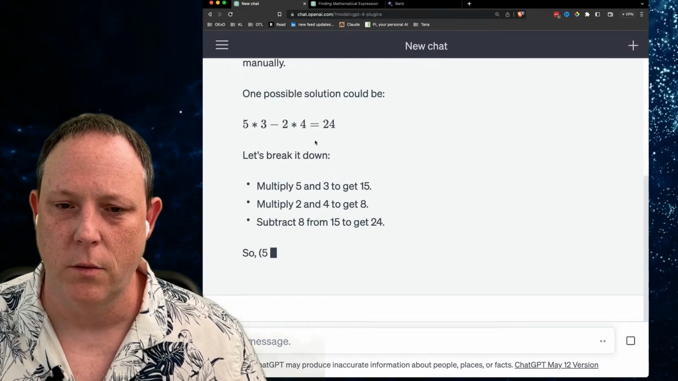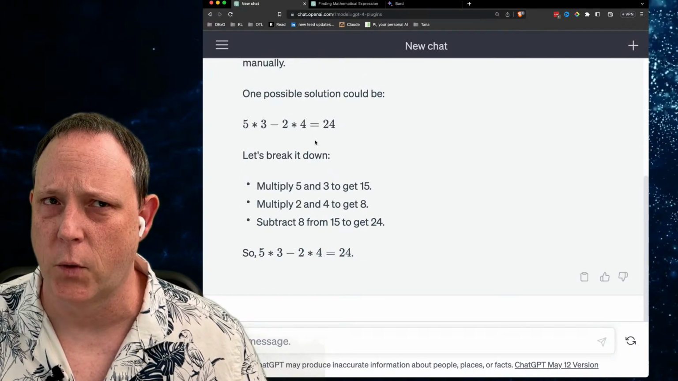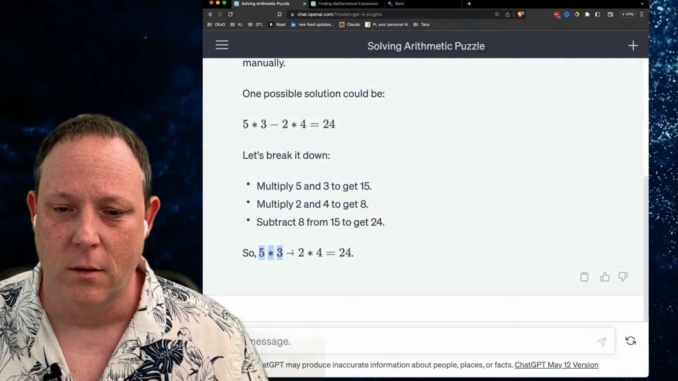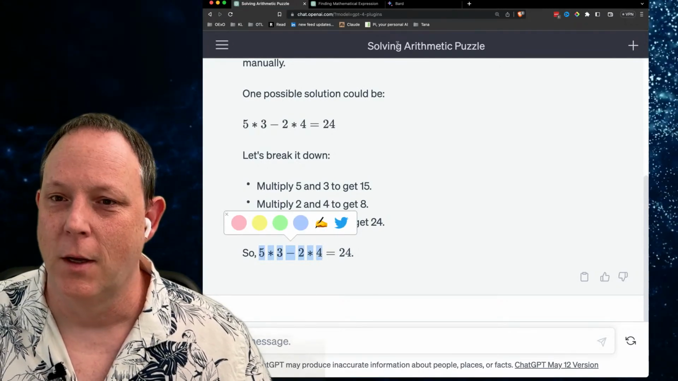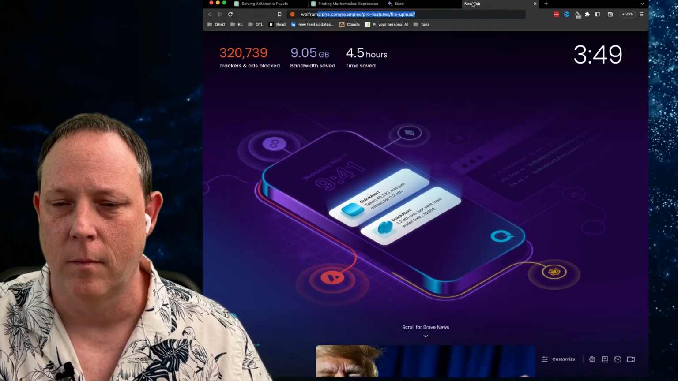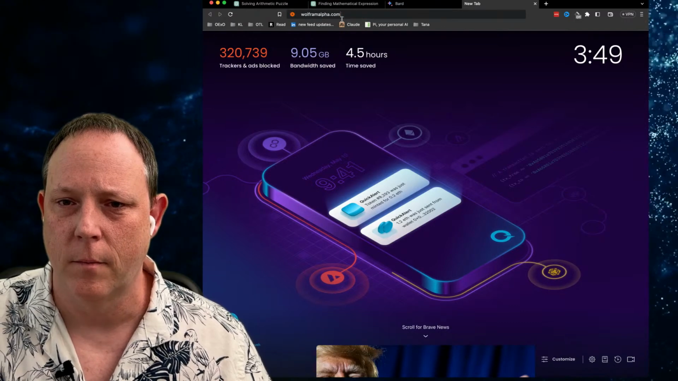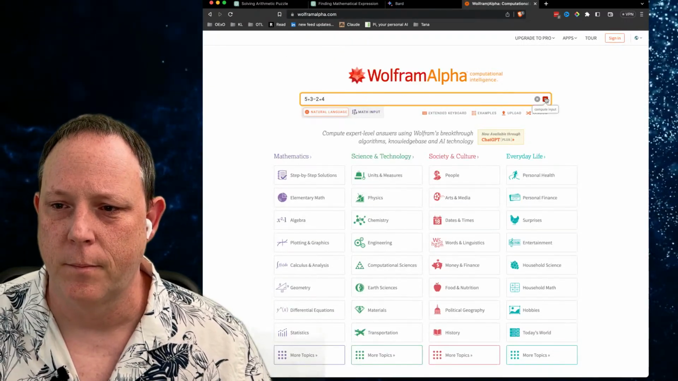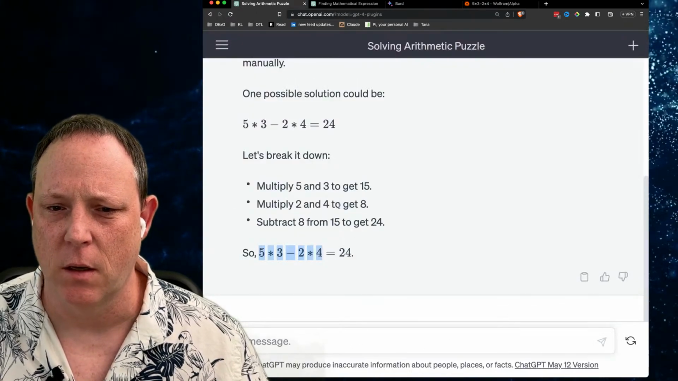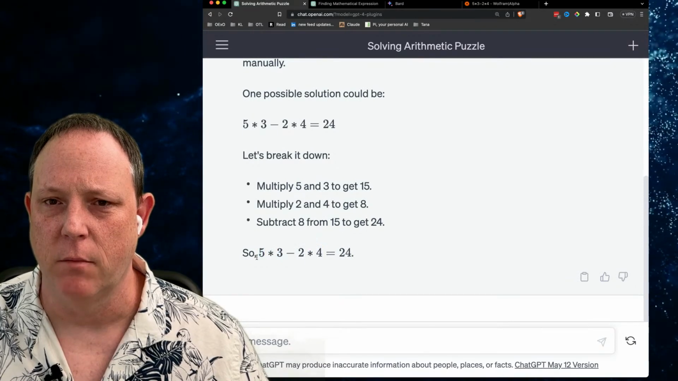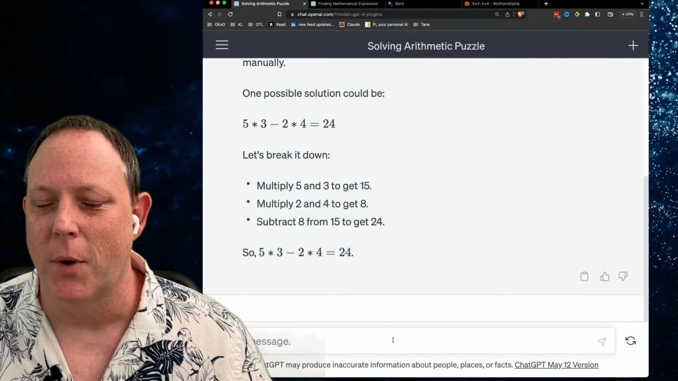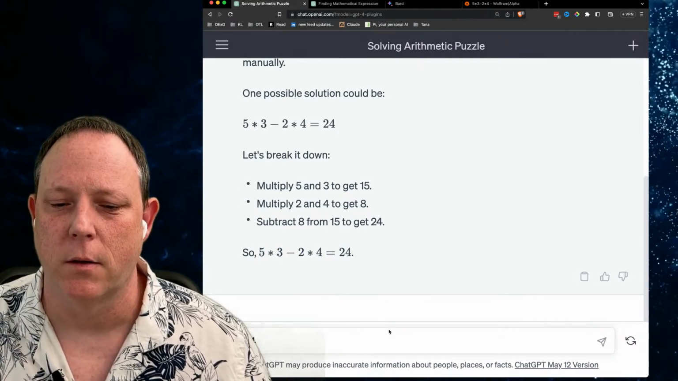15 minus 2 is 13 times 4. Check me, but I think 13 times 4, let's see what this is. Here we go. Wolfram Alpha.com. Put this in. Equals 7. All right. Again, look at this. It says very confidently, it has hallucinated that this equals this. It's not true. It's wrong, right? But never fear. There is a way to fix this.